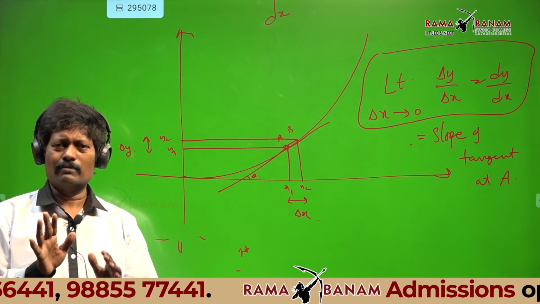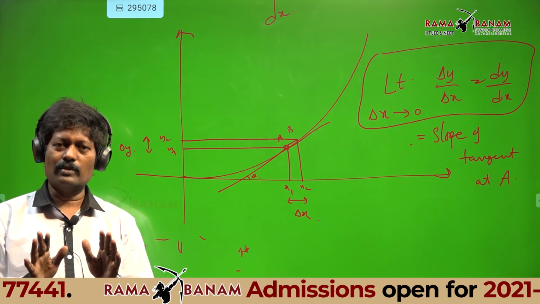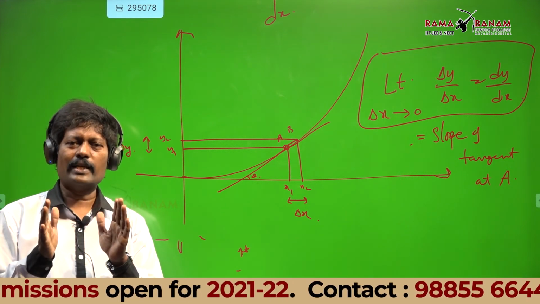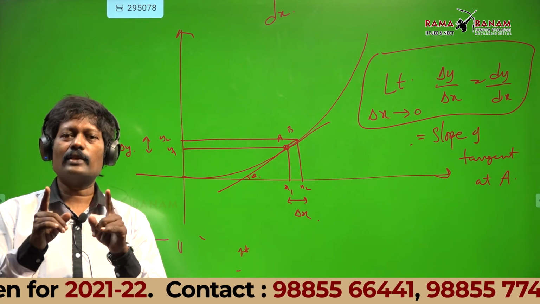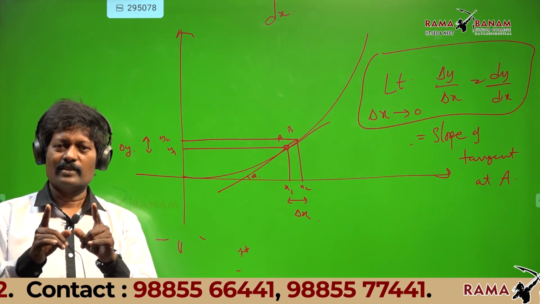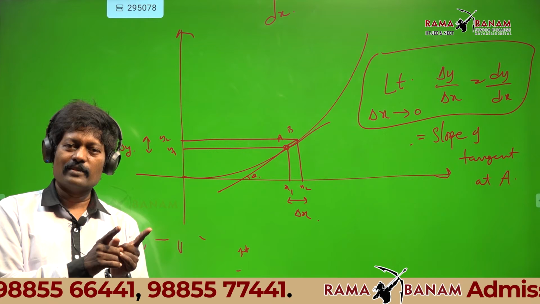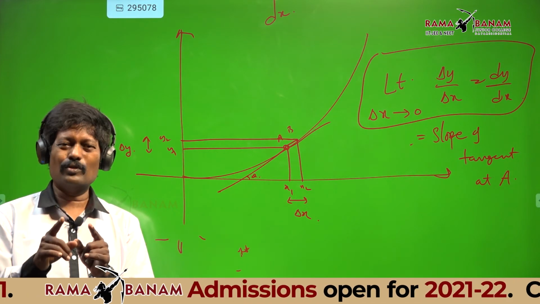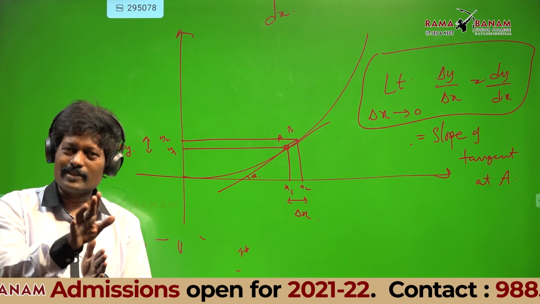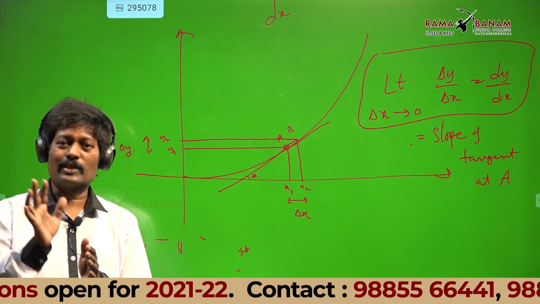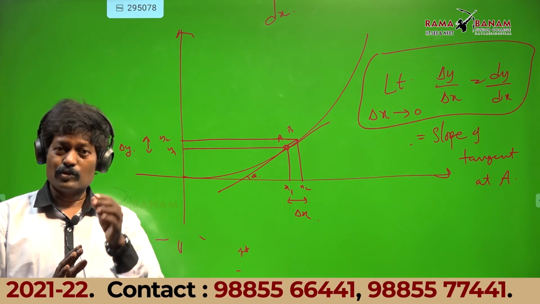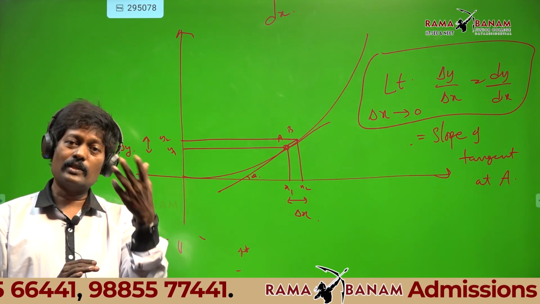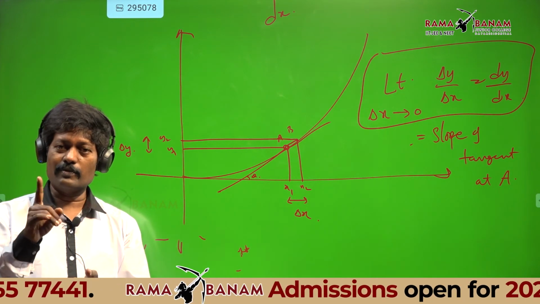Intelligence, I don't believe in it as much. Hard work I believe more. The student who does maximum hard work will surely succeed. The student who is intelligent but does not do hard work, I should not say they will not succeed, but I am saying it is difficult to succeed. A student with less intelligence but more hard work will surely succeed. So I am giving more importance to hard work.